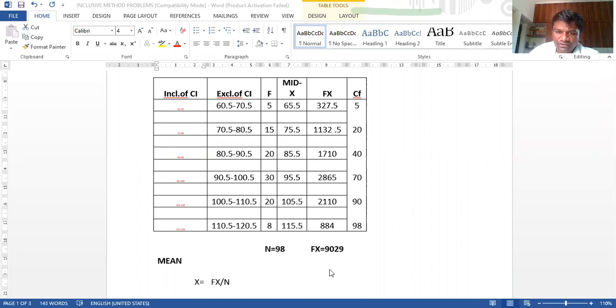So what is the fx value? 9029. Then n is equal to 98. Okay, then this cf we already know, and we are going to use it to find the median. Later we'll discuss that one.